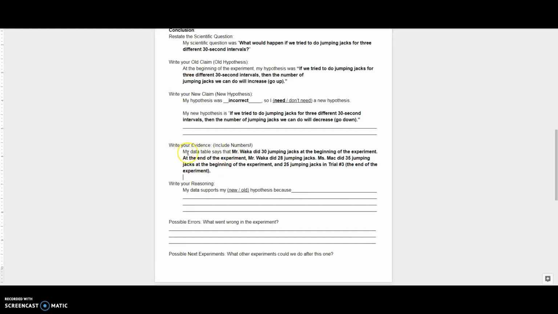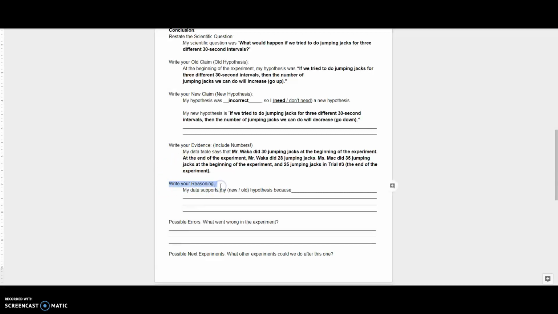Okay, so my data table says that Mr. Waka did 30 jumping jacks at the beginning of the experiment. At the end of the experiment, Mr. Waka did 28 jumping jacks. Miss Mack did 35 jumping jacks at the beginning of the experiment and 25 jumping jacks in trial number 3, the end of the experiment. This does not include any reasoning or our new hypothesis. It just includes the numbers. The evidence is just the numbers.